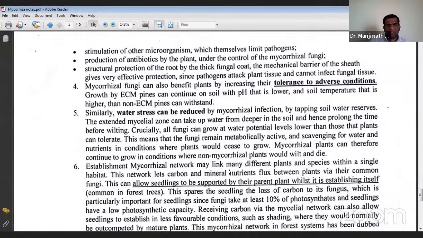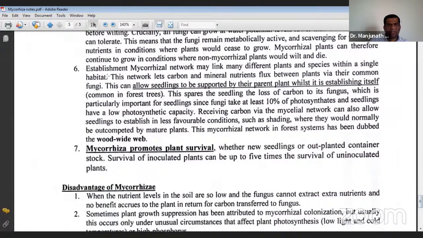Okay, so and like as I said, it is like parenting. Okay, the elderly plants try to feed the younger plants by this association of mycorrhiza. Okay? That is the wood wide web. Okay, so it helps in plant survival also.